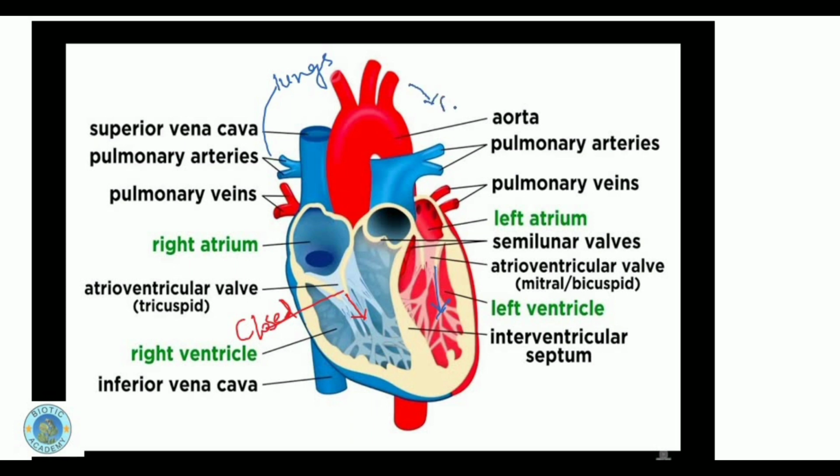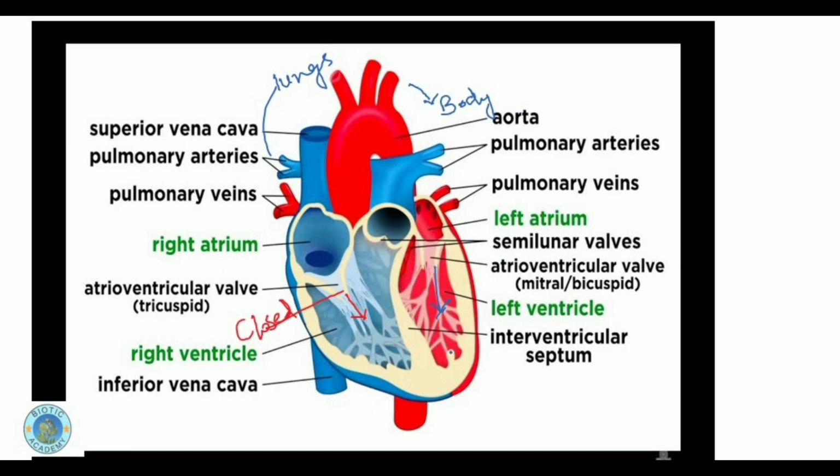The aorta will send the blood to the rest of the body with high pressure. Now this is basically a complete journey: the blood from the right ventricle will go towards the lungs, and the blood from the left ventricle will go towards the body. This is basically the systemic circuit where the blood is coming from the aorta towards the body.